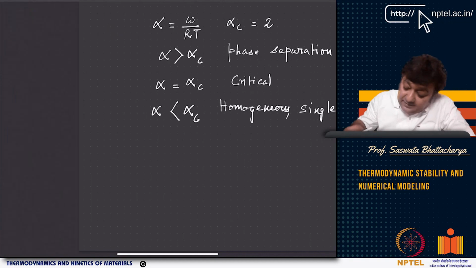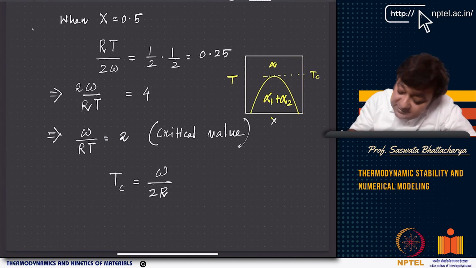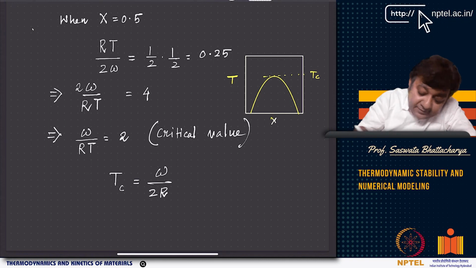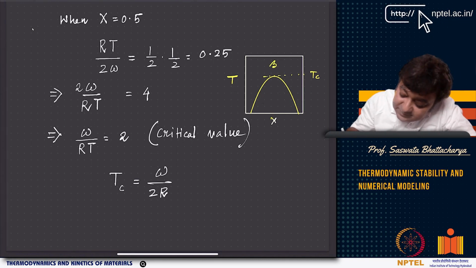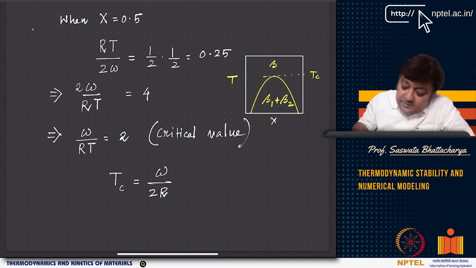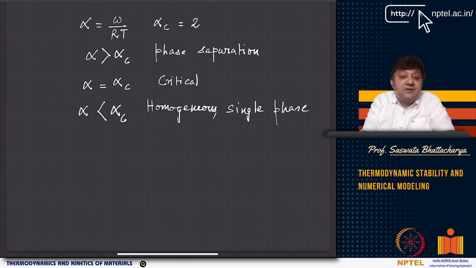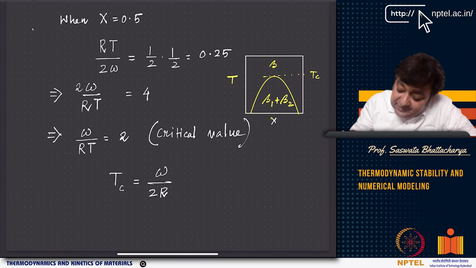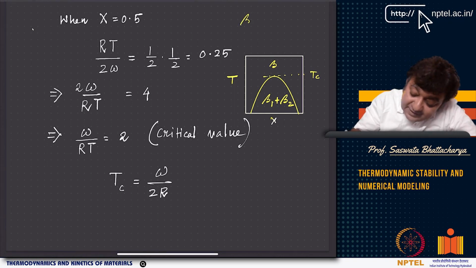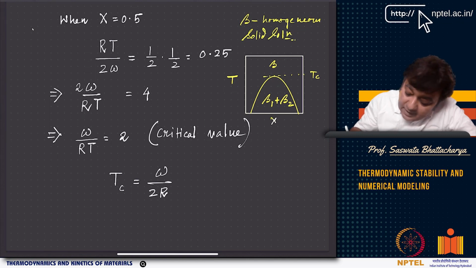Now I can call this one homogeneous mixture beta, and this is beta 1 plus beta 2. Now if I say alpha equals omega by RT, that's why I did not want to use alpha for the phase, because I have used alpha for denoting this parameter. So this beta is basically a phase, a homogeneous solid solution of A and B.